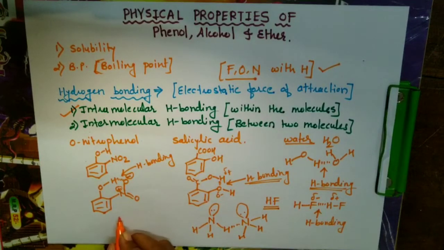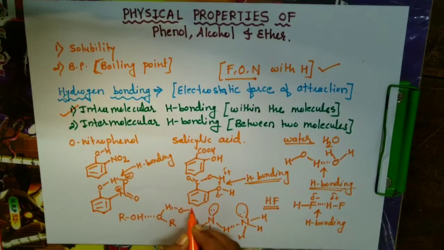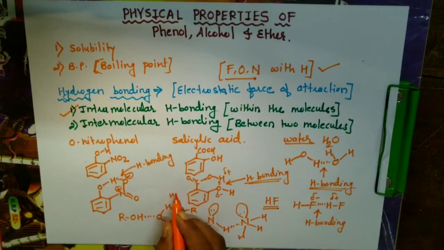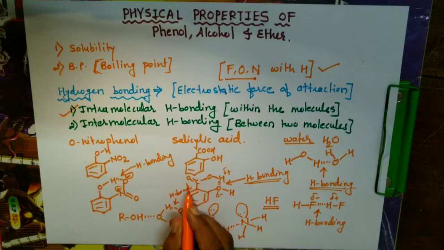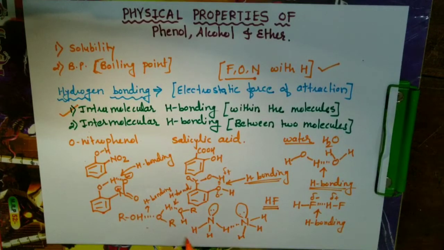Similarly, alcohols also, ROH. So here this hydrogen will have intermolecular hydrogen bonding with another alcohol molecule. Similarly this hydrogen again may have hydrogen bonding with this. So like this it is having hydrogen bonding. So in case of alcohol it is having intermolecular hydrogen bonding. So this is called intermolecular hydrogen bonding.